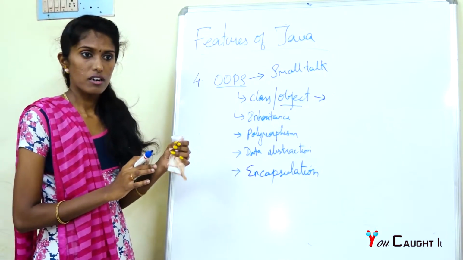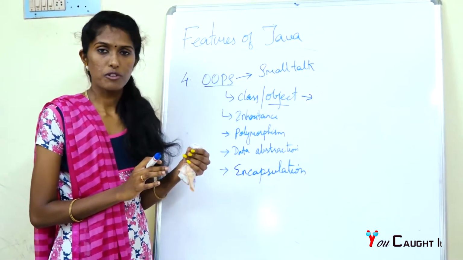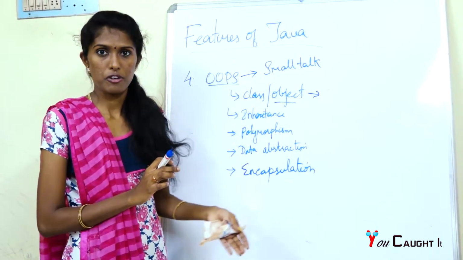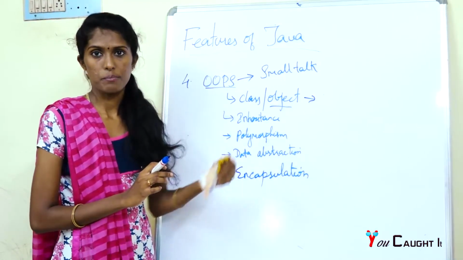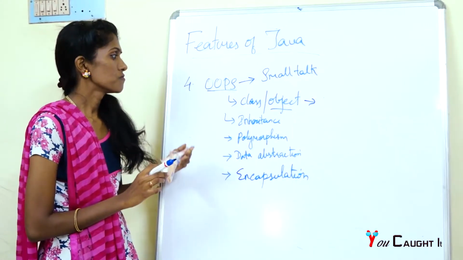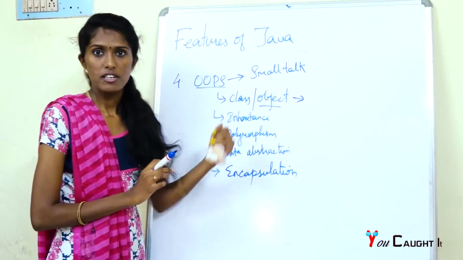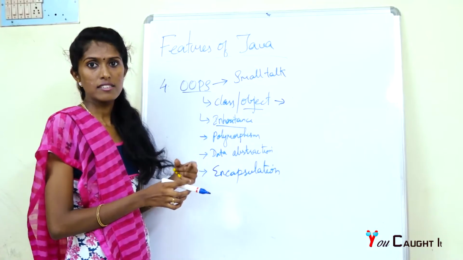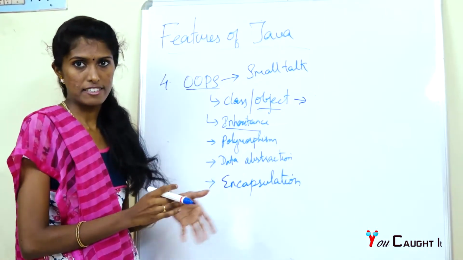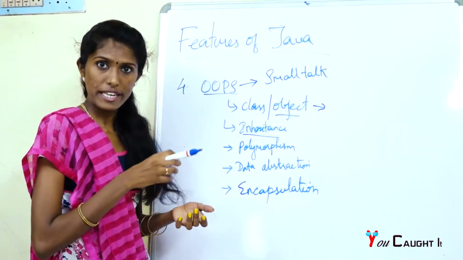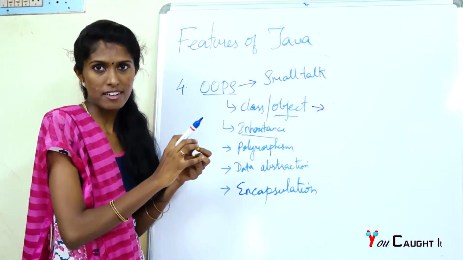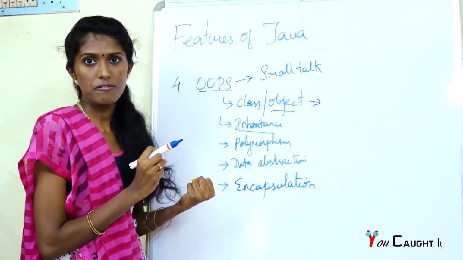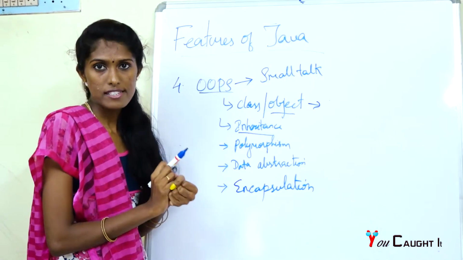To design a robot, we first need to sketch it up: how it looks, its performance, state and behavior. Like that, the class provides the blueprint and template which shows the state and behavior of your model. Then inheritance is a mechanism in which one class acquires the properties of another. The class which gives the property is known as the parent class or superclass. The class which inherits the property from another is called a subclass or child.